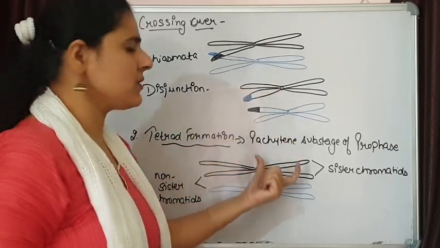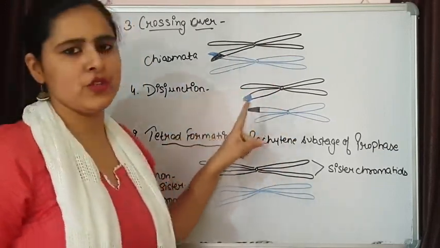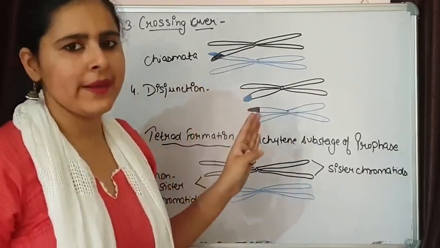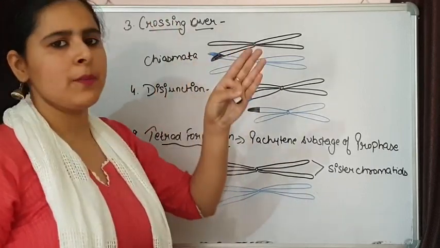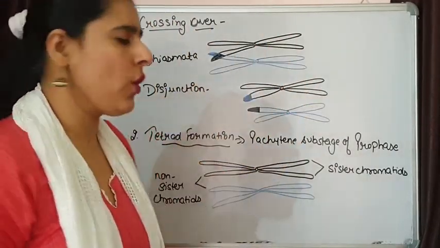This is how crossing over is taking place, and this crossing over is leading to the formation of recombinants, new combinations separate from the parental type. Linkage was preventing recombination and crossing over is favoring recombination.